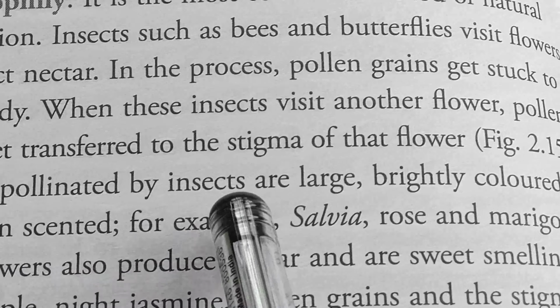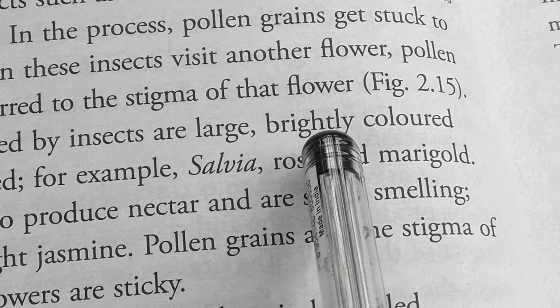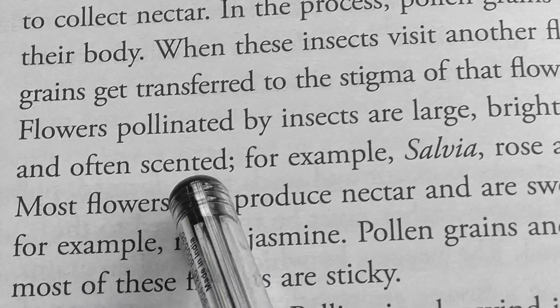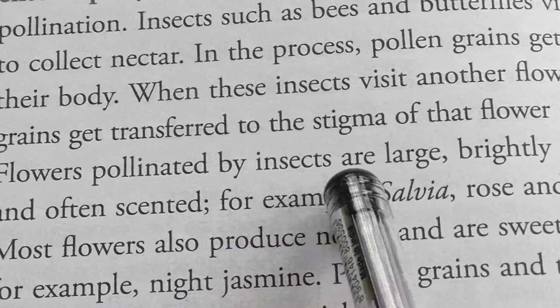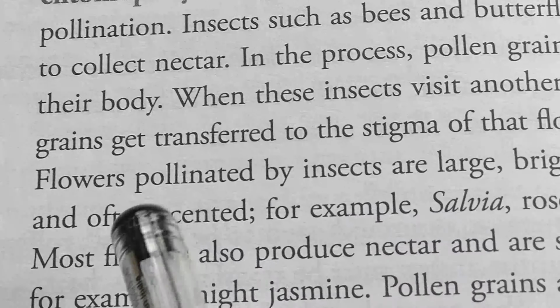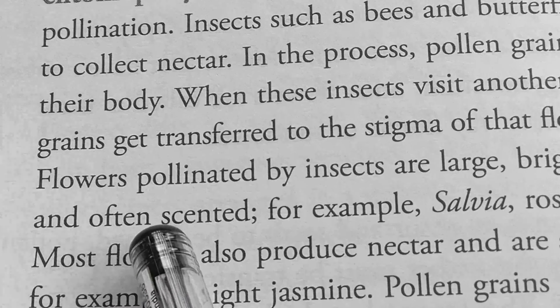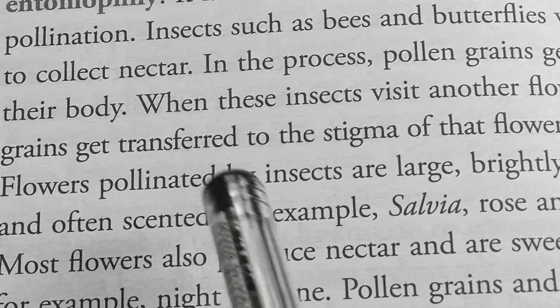Flowers pollinated by insects are large, brightly colored, and often scented. So these are the main properties for the attraction of this particular plant. What should the flower be for insects?